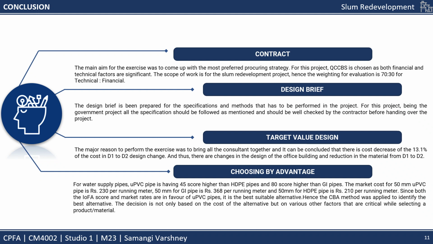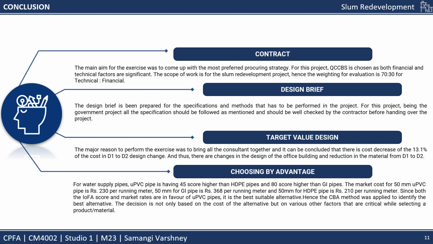For the TVD, the major reason to perform the exercise was to bring all the consultants together, and it can be concluded that there is a cost decrease of 13.1% from D1 to D2 design changes. Thus, there are changes in the design of the office building and a reduction in the material from D1 to D2. In the CBA analysis for the supply pipes, UPVC pipe had a 45 score higher than the HDPE pipes and an 80 score higher than the GI pipes.